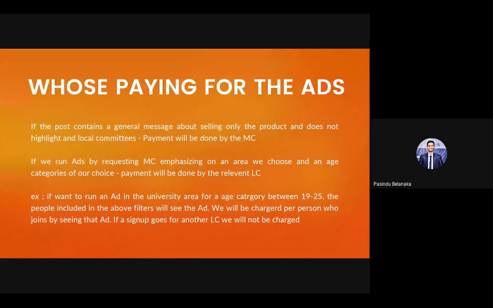Then who's paying for that? If the post contains just a general message, we are just marketing the product only, GV or GT, then the payment will be done by the MC for the advertisement.